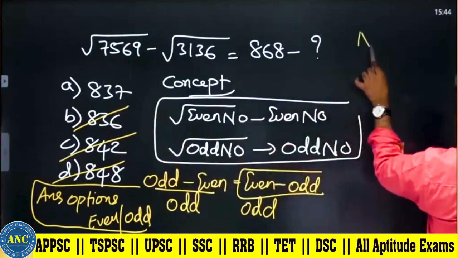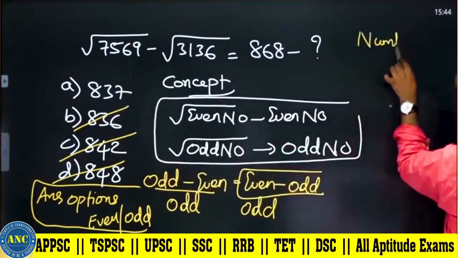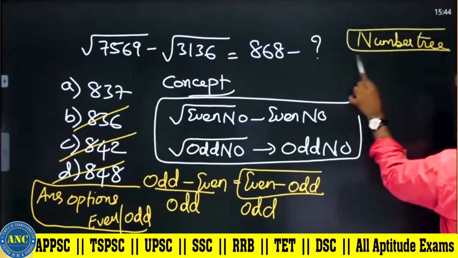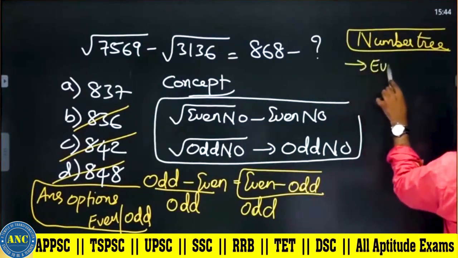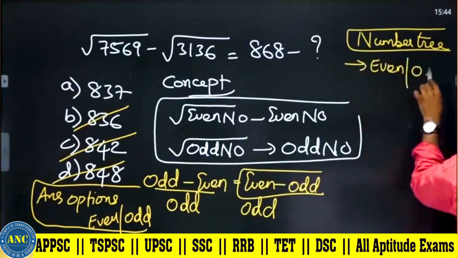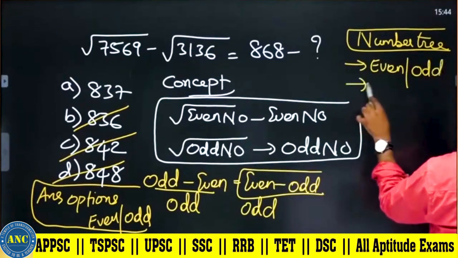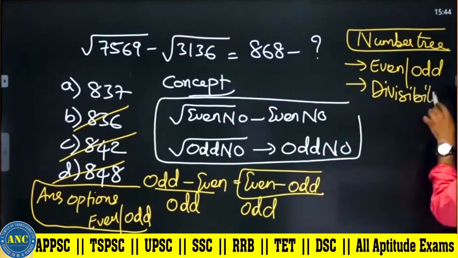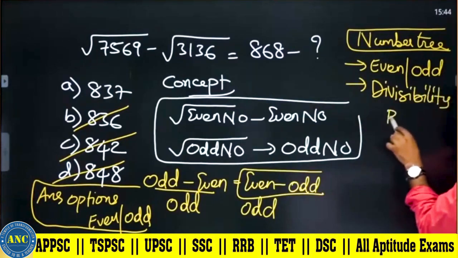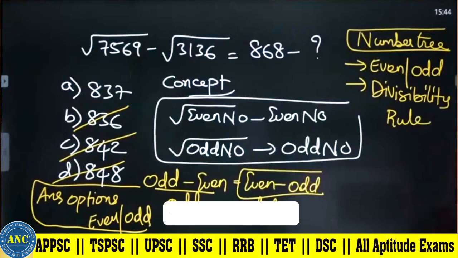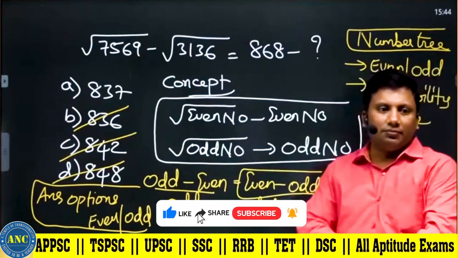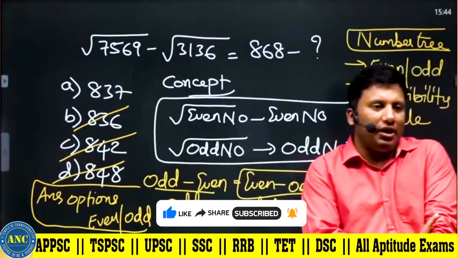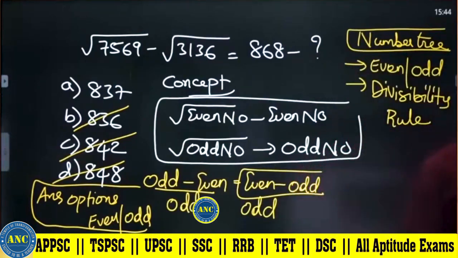The first concept which everybody should know is the number tree concept. In the number tree concept, there are 2 concepts which we discussed. One is even and odd, and another is divisibility rule. Write down in the same order, sir: even and odd numbers, and the next concept is divisibility rule. I hope the idea is clear.